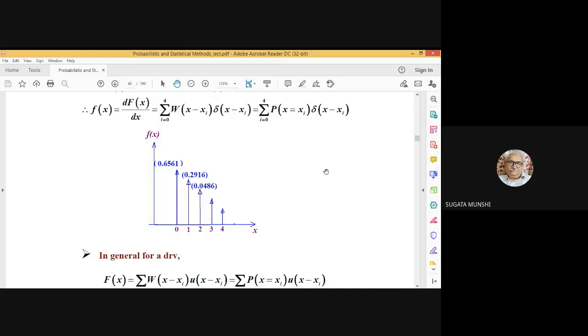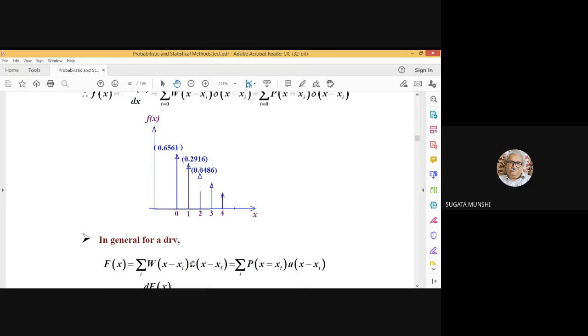Here we had i equal to 0 to 4, but i can take on several values. So the general expression of the cumulative distribution function and the probability density function for a discrete random variable is given below. Summation over all the possible values of i in both the cases.